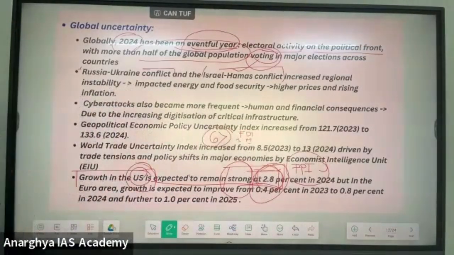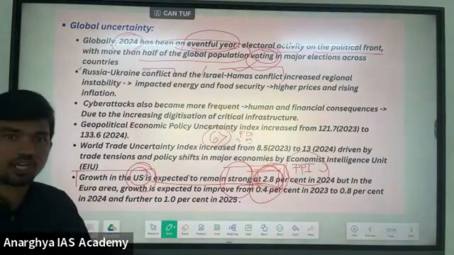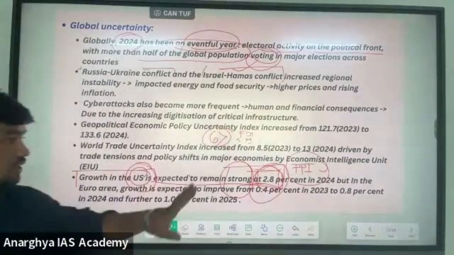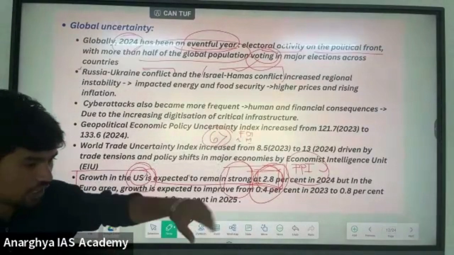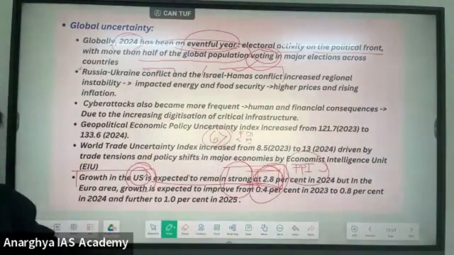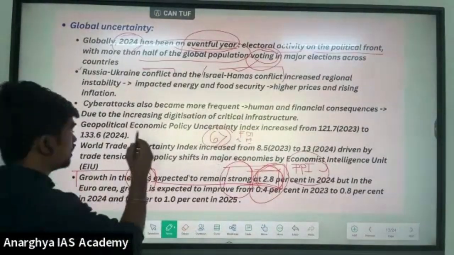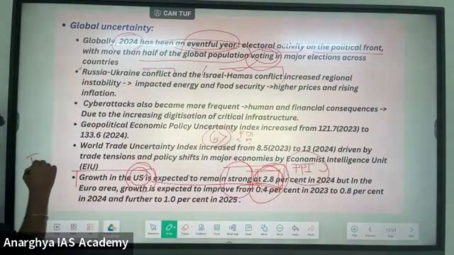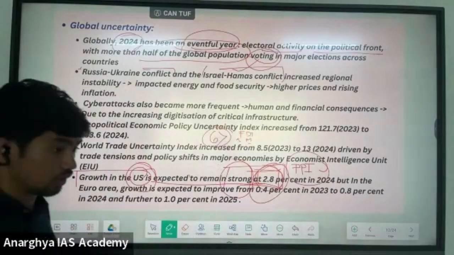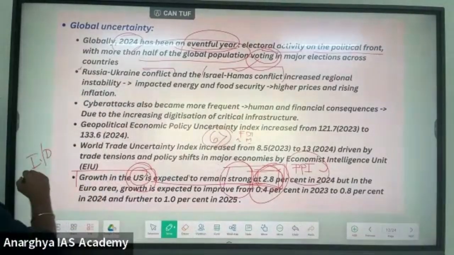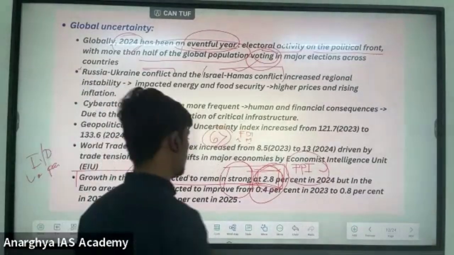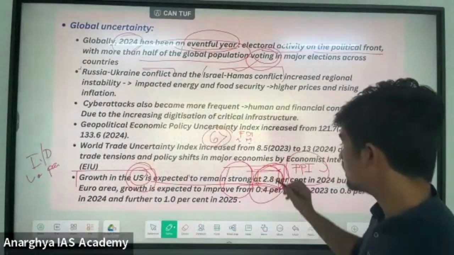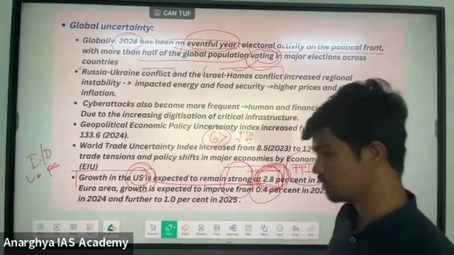Foreign portfolio investment means people are investing in shares, bonds, government securities. After the COVID-19 pandemic era, even though the USA is more uncertain, India and China and some other countries are doing good, even though they were worst affected by the pandemic. They are doing better than the USA. But now the USA has a strong growth of 2.8%.